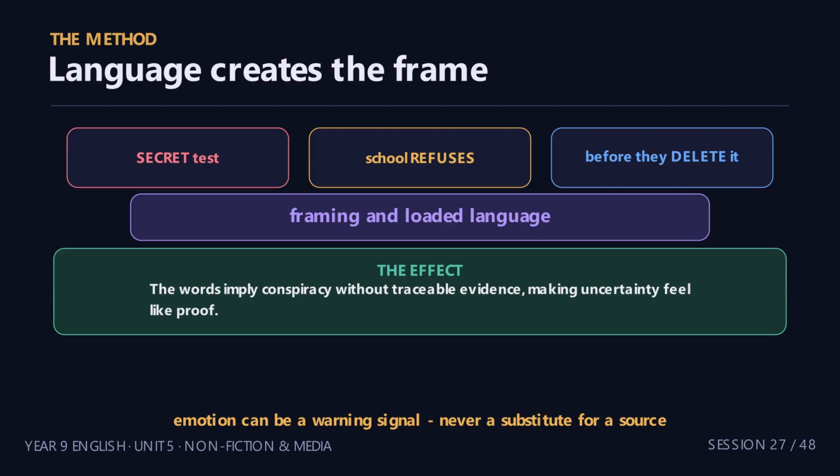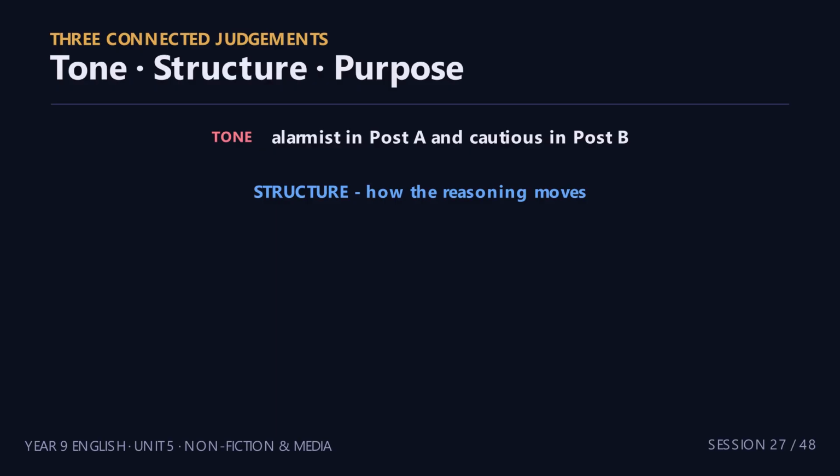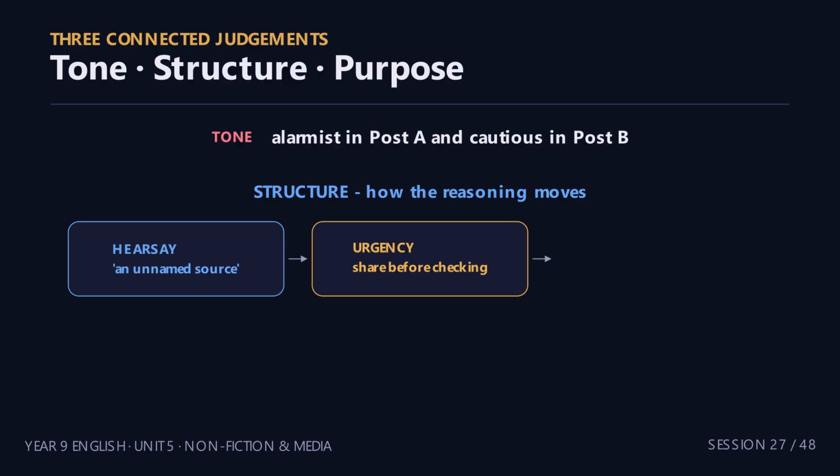Avoid the empty sentence "This makes the reader want to read on." Name the precise expectation, judgment, or relationship the language creates. Three connected judgments. Tone: alarmist in Post A and cautious in Post B. Post A compresses uncertainty into certainty. Post B repeatedly marks the boundary between observation and result. Structure: Post A moves from anonymous hearsay to urgent sharing. Post B separates observation, action, and current uncertainty.